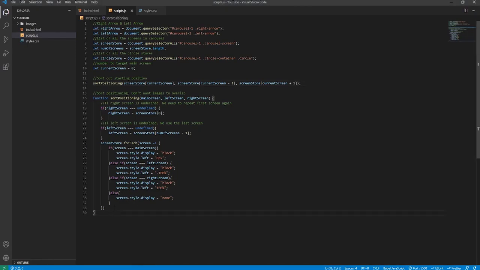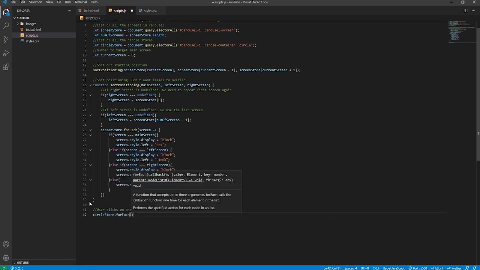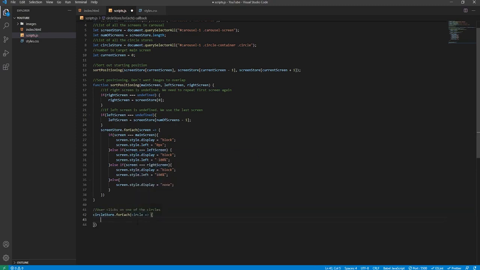So below this code, we are going to begin with the circle container logic. I'll write out a comment: user clicks on one of the circles. We will use a forEach loop on the circle store, which remember is a node array, and the iterator will be circle, which will be equal to each of the circle nodes in turn.